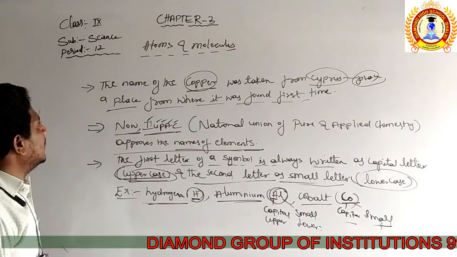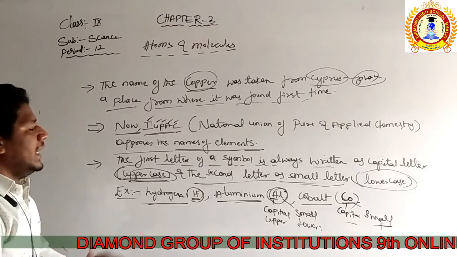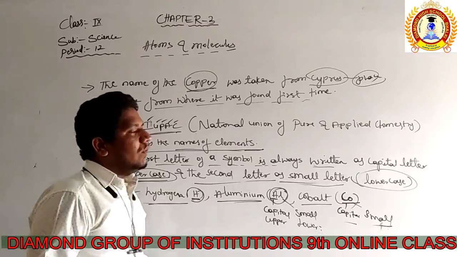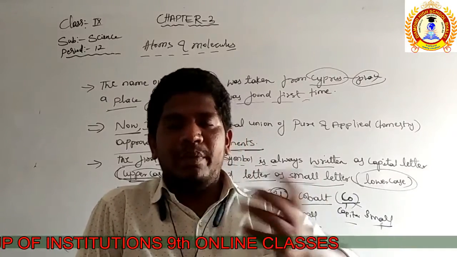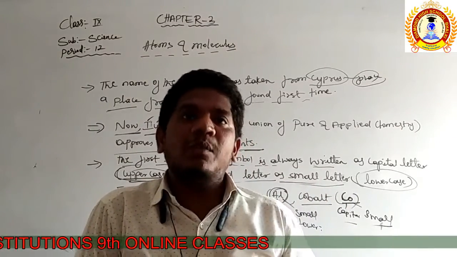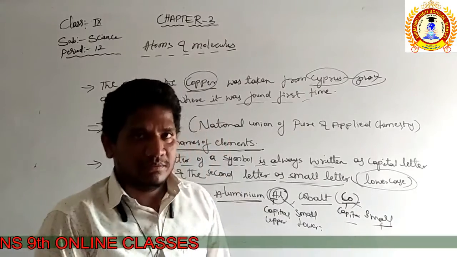So these are the rules of writing the symbols of the elements. Always, while writing the symbol of an element, the first letter should be capital, which is uppercase, and the second letter should be small, which is lowercase.